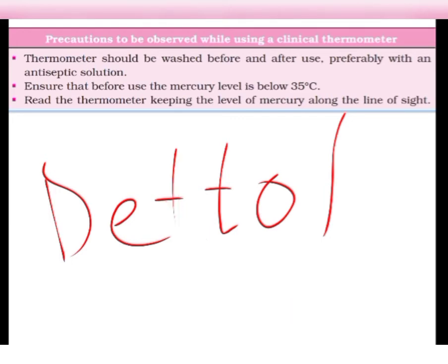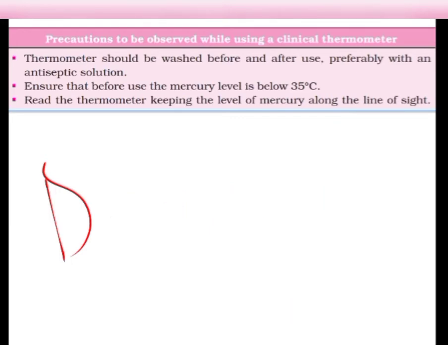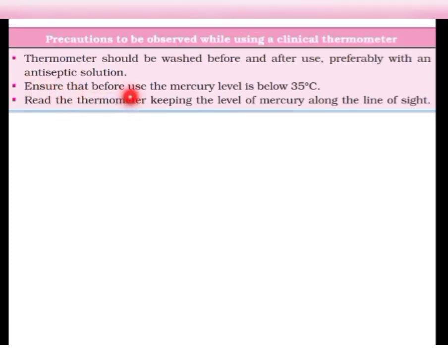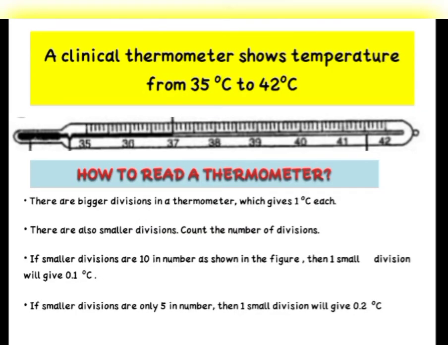Okay children? Now in our second point, you can see that you must always ensure the use of mercury level below 35 degrees Celsius. Before you take the thermometer, you must always ensure that the mercury must not be above this 35 before you take the temperature of your body.